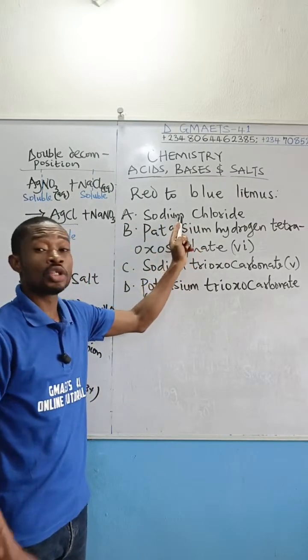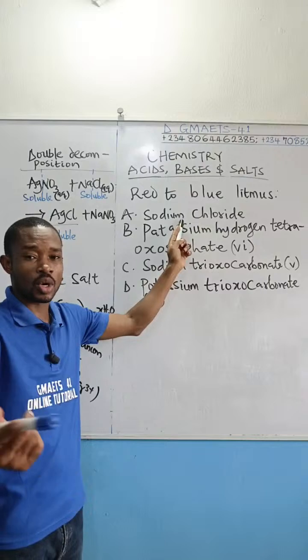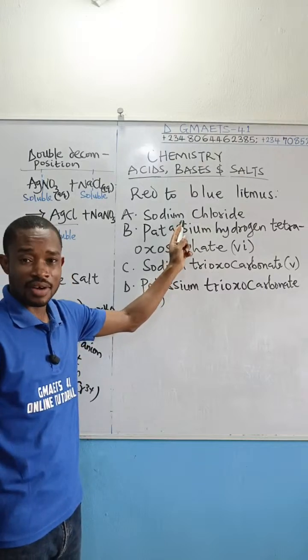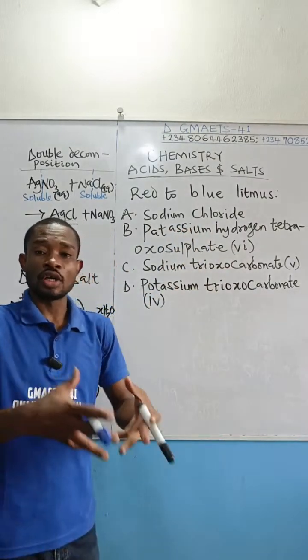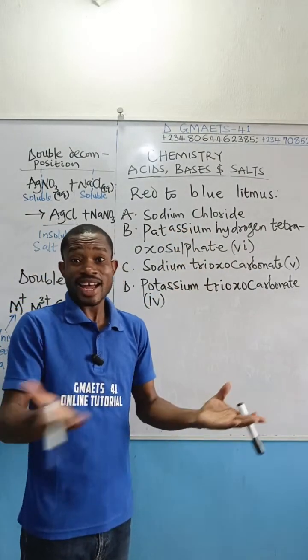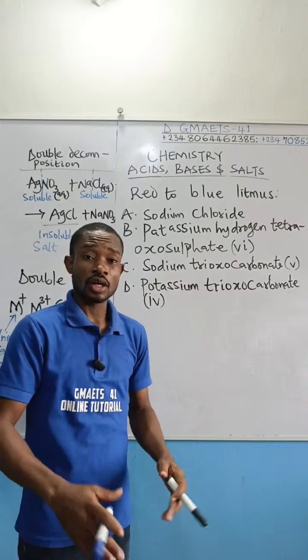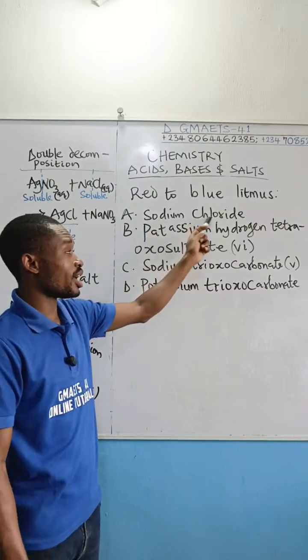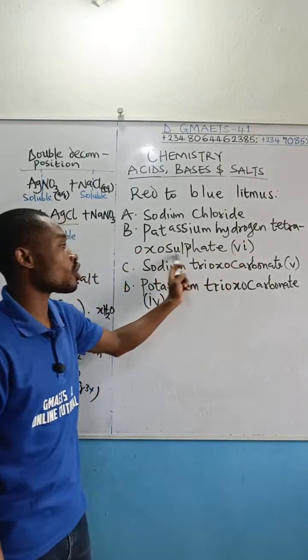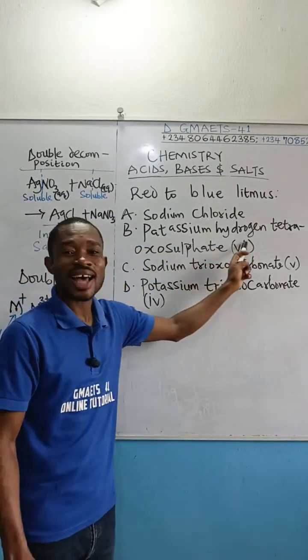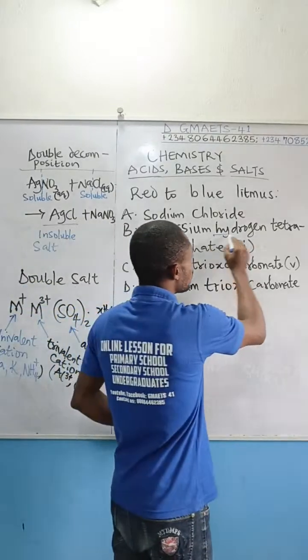Sodium chloride solution is neutral. Good enough, we've met it in one of our questions in this exam focus review, right? Sodium chloride is neutral because it is obtained from a strong base and a strong acid. Are you getting me right? Potassium hydrogen tetraoxosulfate 6 is an acidic salt because of the hydrogen in it.